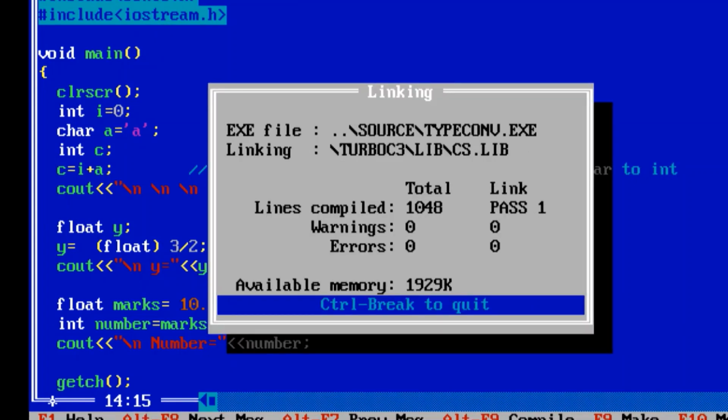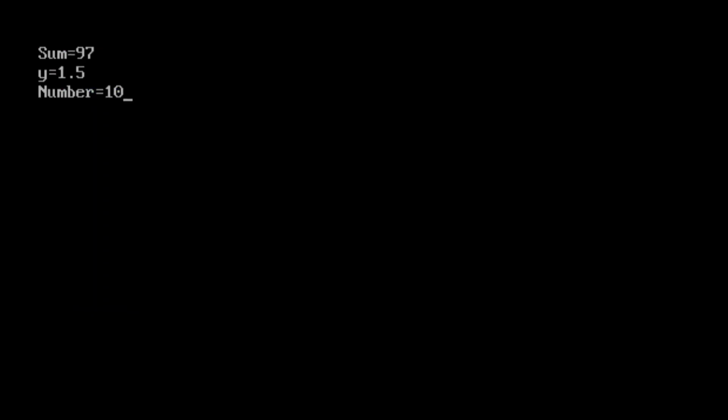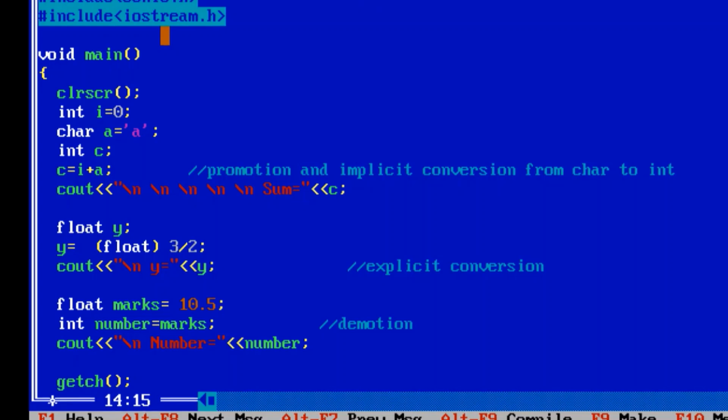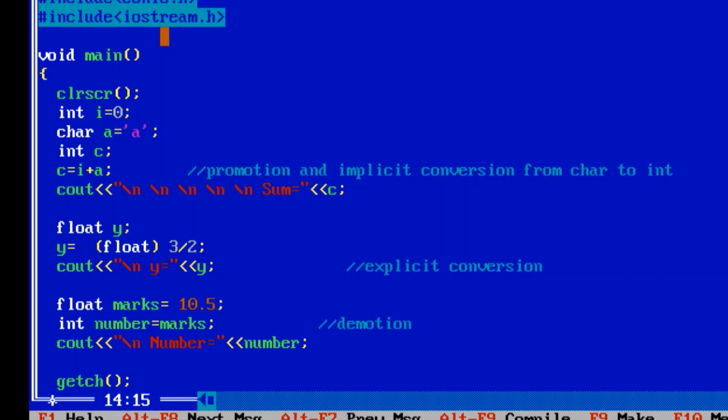So it will show the value, that is 1.5. Earlier it was showing 1 because 3 divided by 2 are integer values. In integer there is no decimal point, so that's why in that case the value was 1. But here with float and 3, it means 3 will first be converted into the float data type, and after that it will be divided by 2.